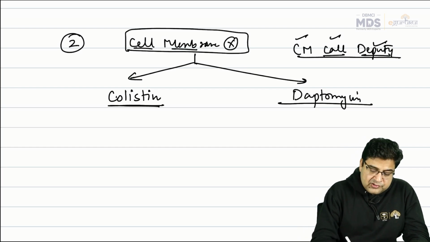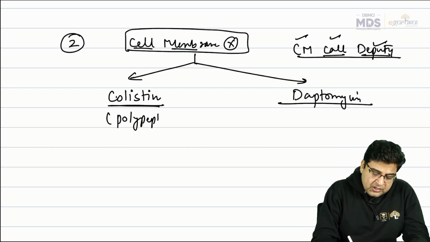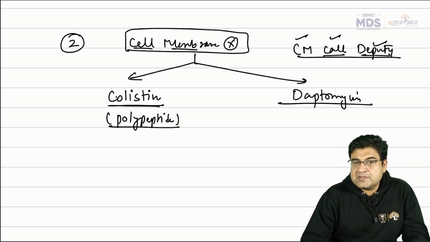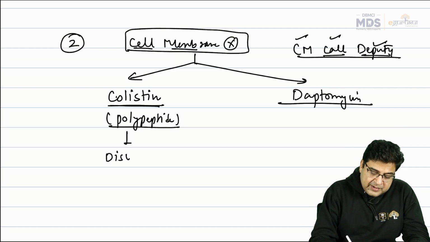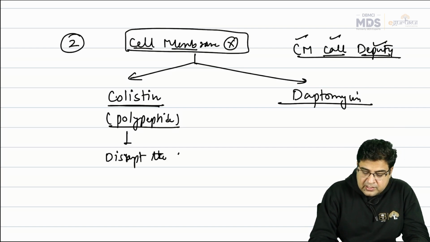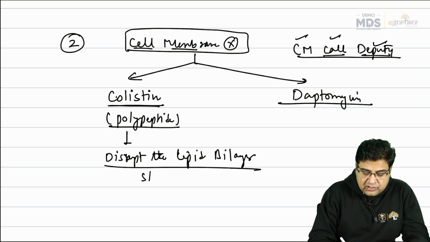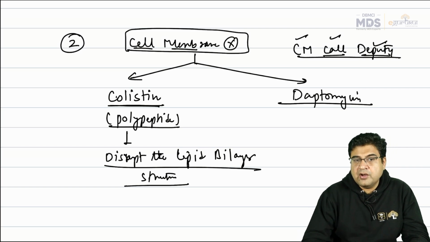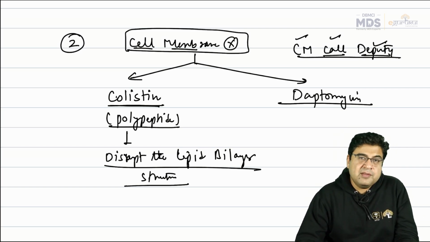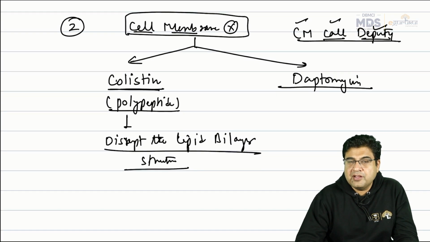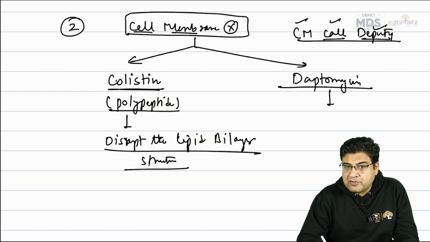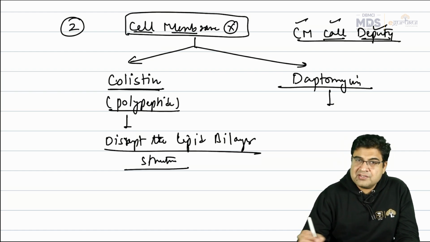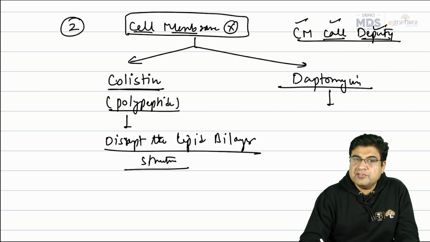Now we talk about colistin. Colistin is an antibiotic which is a polypeptide. So this medicine is peptide in structure, and because this medicine is proteinaceous in structure, it can disrupt the lipid bilayer of the bacterial cell membrane. So the lipid bilayer structure of the cell membrane is disrupted by this colistin, which is a polypeptide, and in this way this will inhibit the bacterial cell membrane. Now daptomycin is a drug which has a presence of a chain in its structure, and this chain is responsible for excessive depolarization of the bacteria.